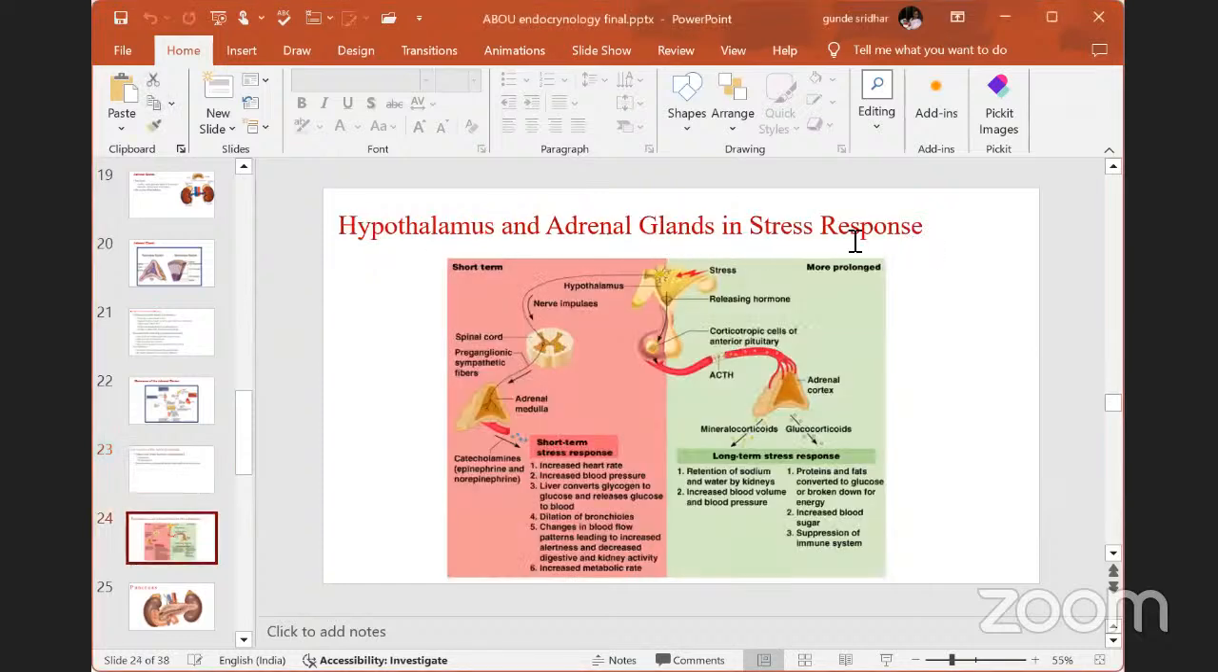Hypothalamus and adrenal gland in stress response. This is for PG students only. If you have interest, I can explain sometime. You see that the adrenal cortex is releasing different types of hormones here. When the hypothalamus releases CRH, that CRH will activate the anterior pituitary. The anterior pituitary will release ACTH. ACTH can activate the cortex region of the adrenal gland, and then they will do their function.